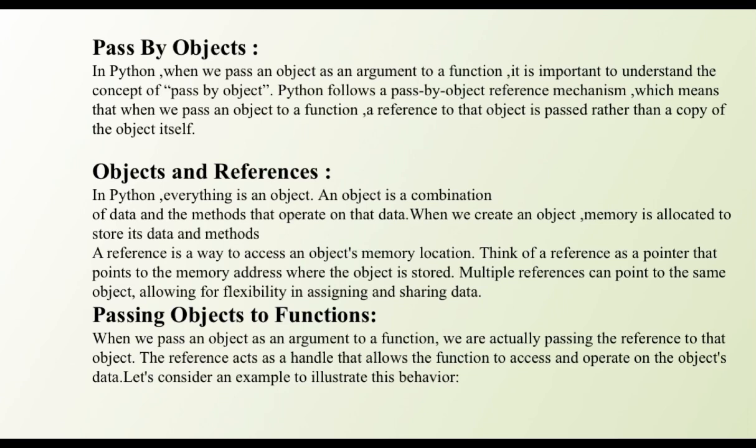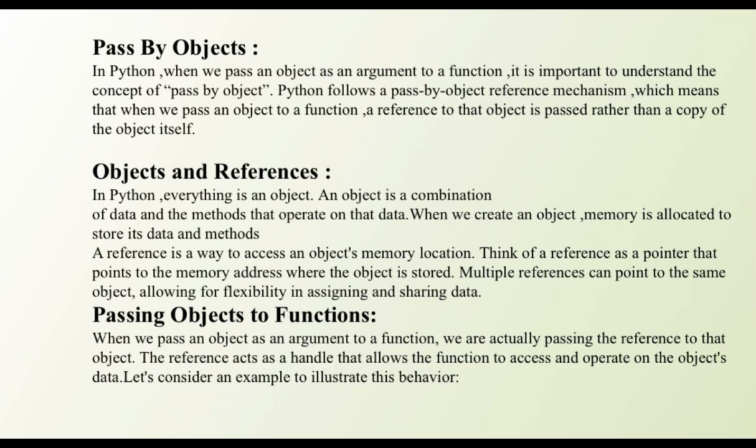A reference is a way to access an object's memory location. Think of a reference as a pointer that points to the memory address where the object is stored. Multiple references can point to the same object, allowing for flexibility in assigning and sharing data.